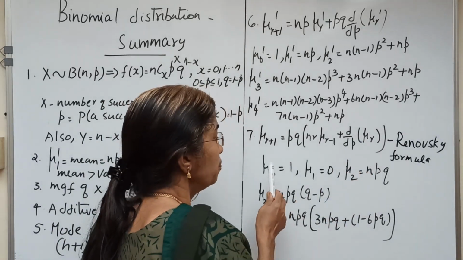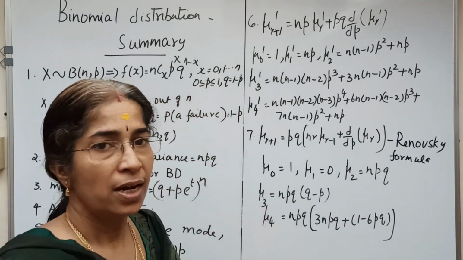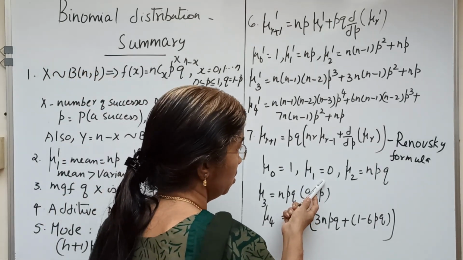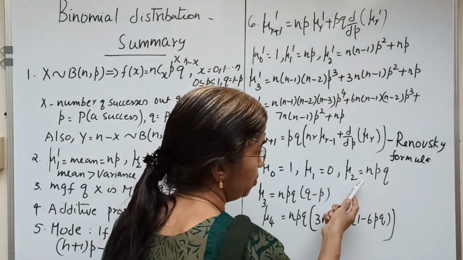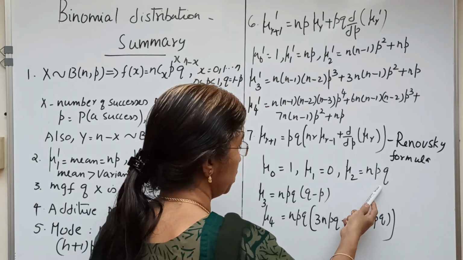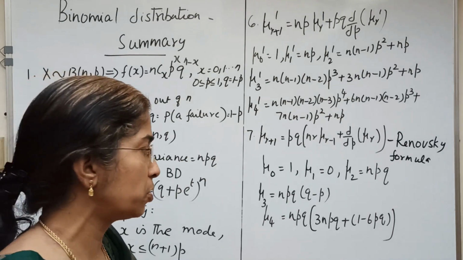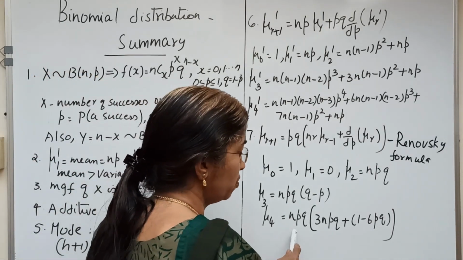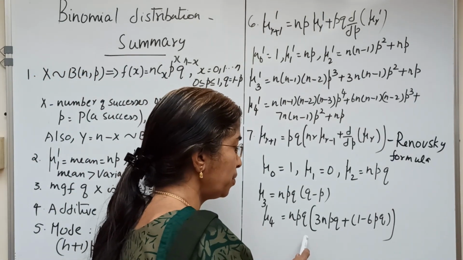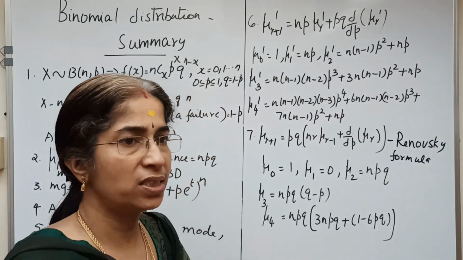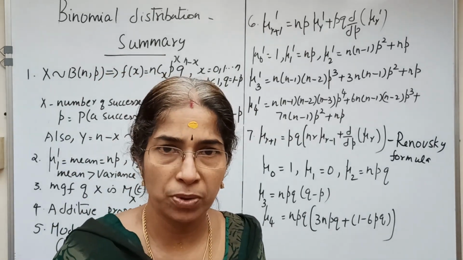We have mu0 = 1 and mu1 = 0 for any distribution. For binomial distribution, mu2 = npq, mu3 = npq(q - p), mu4 = npq[1 + 3(n-2)pq].